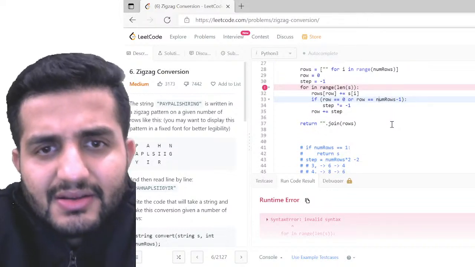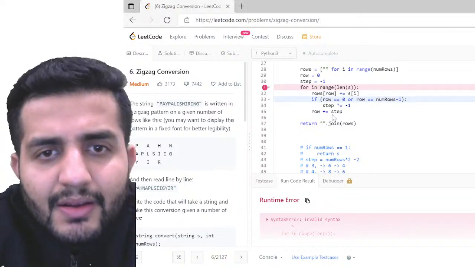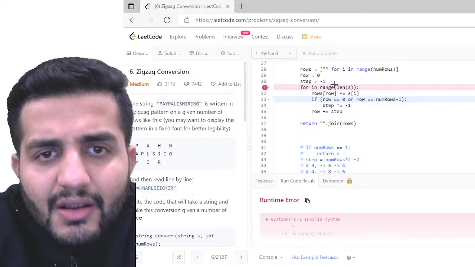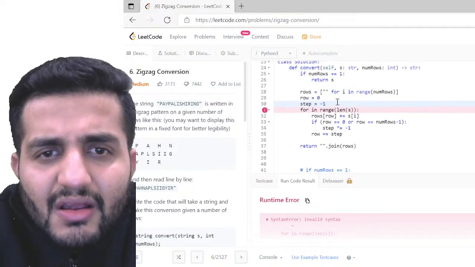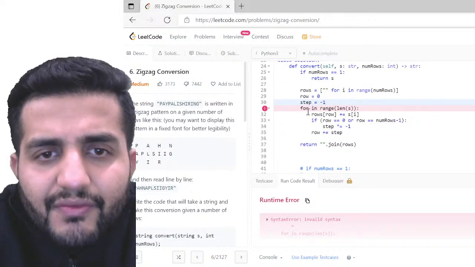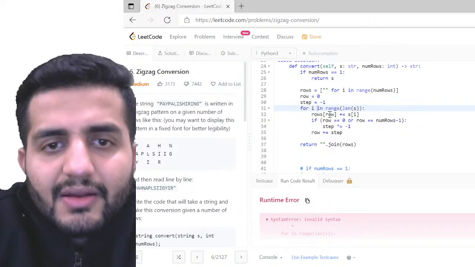Invalid syntax. Why? What did I do? For I in... okay, my bad. For I in...